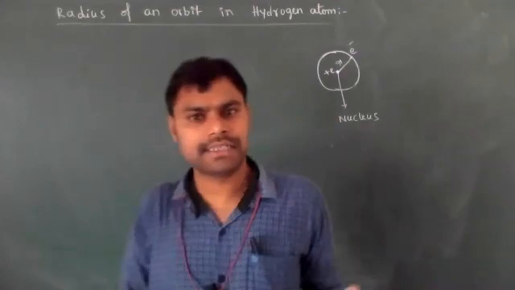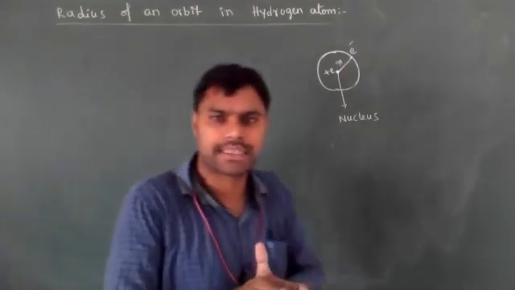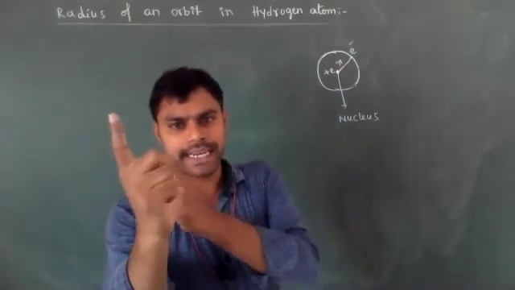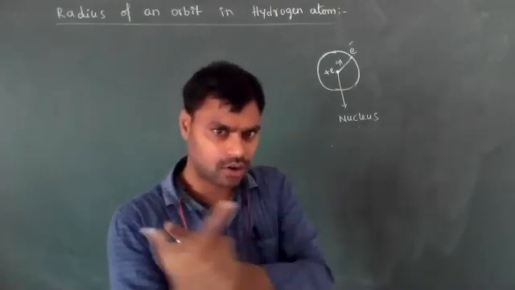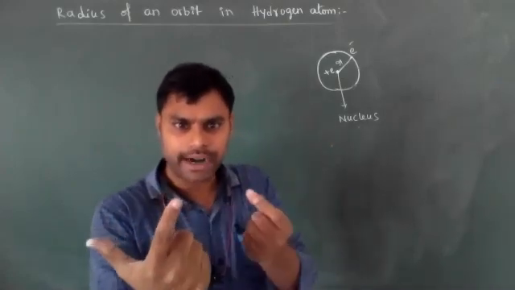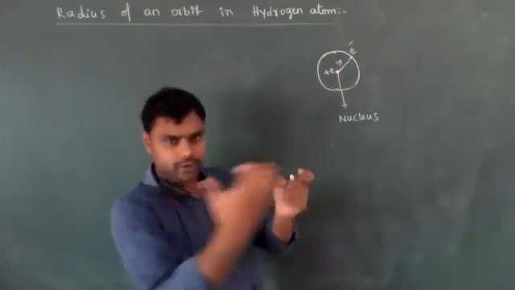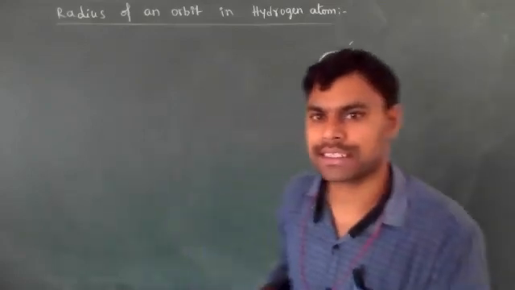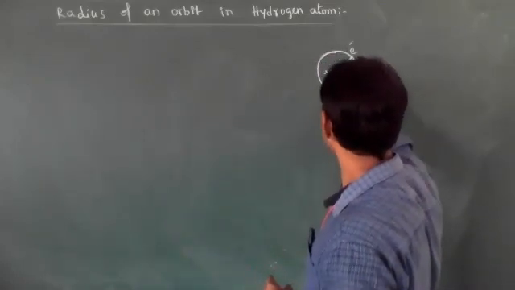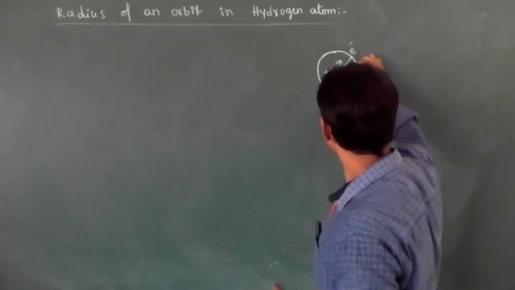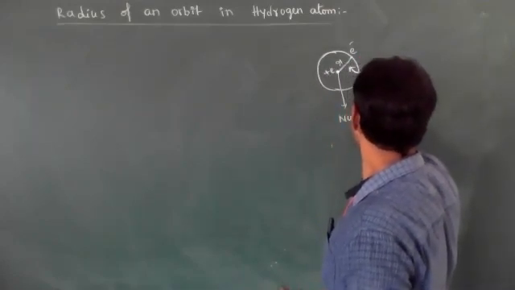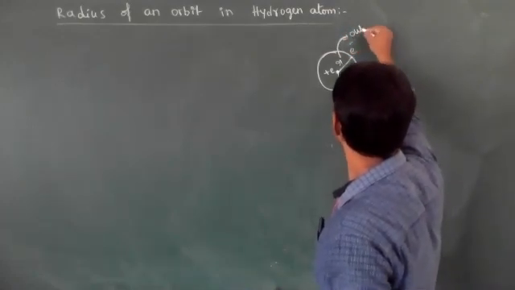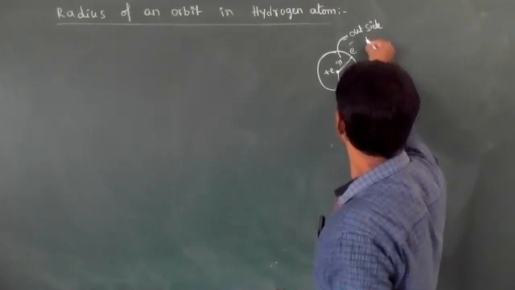according to Coulomb's law, in atoms what type of forces are present? See, if the electrons are rotating around the center in a circular path, then what happens? The nucleus will always try to attract, and the electrons will try to go outside. This means two types of forces are present. One is the inside force, and the second one is the outside force.